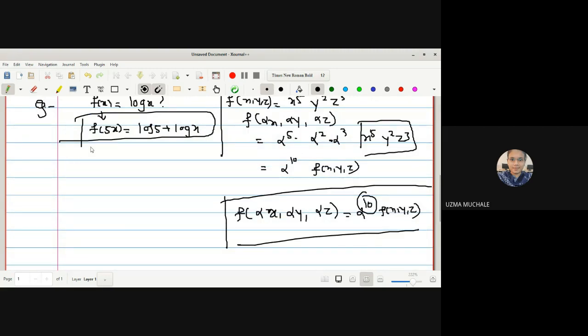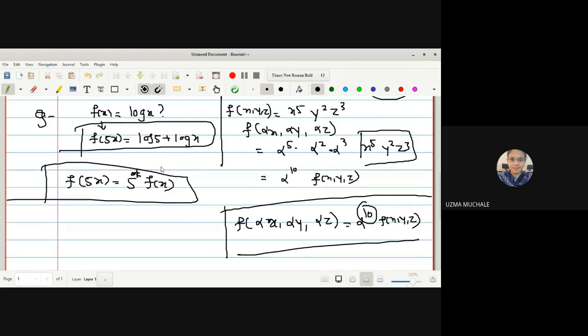Now let us go for the example of a non-homogeneous function. So what must be the condition for a homogeneous function? F of alpha x should be equal to alpha raised to something into f of x. That is, f of 5x should be equal to 5 raised to some number into f of x, according to the definition.